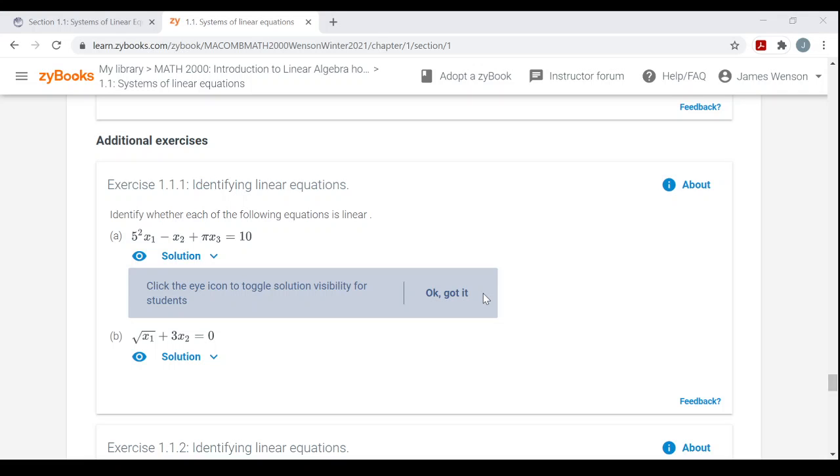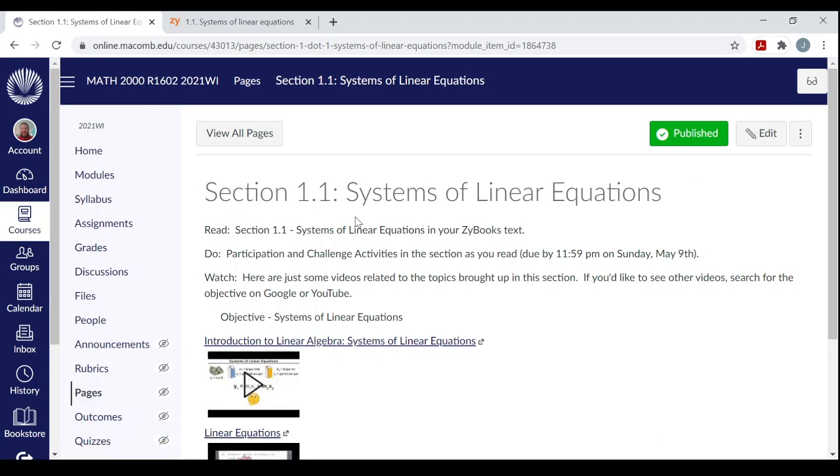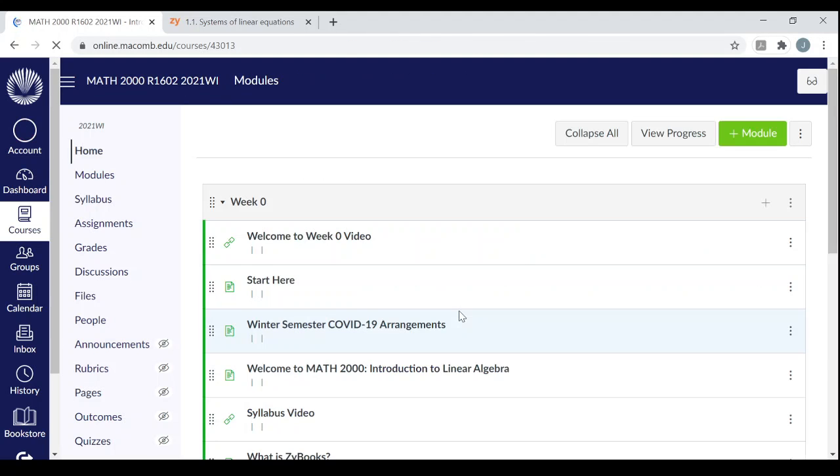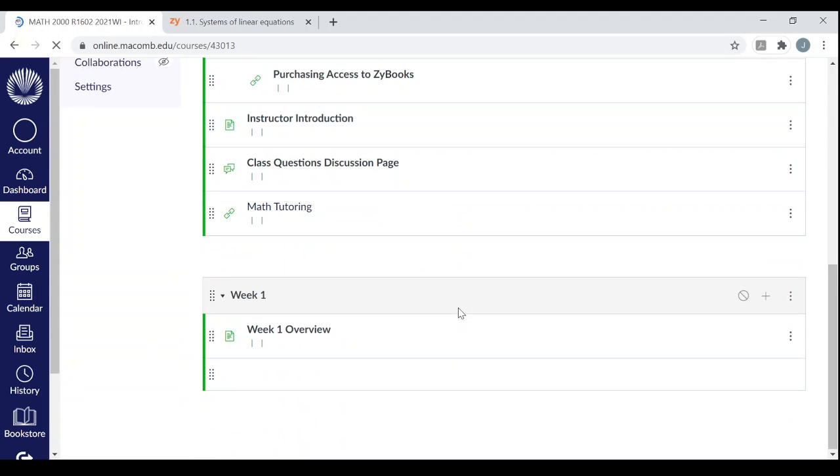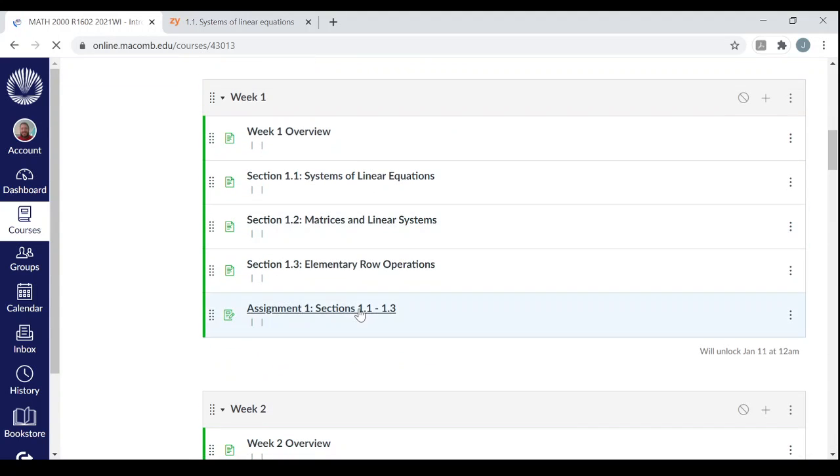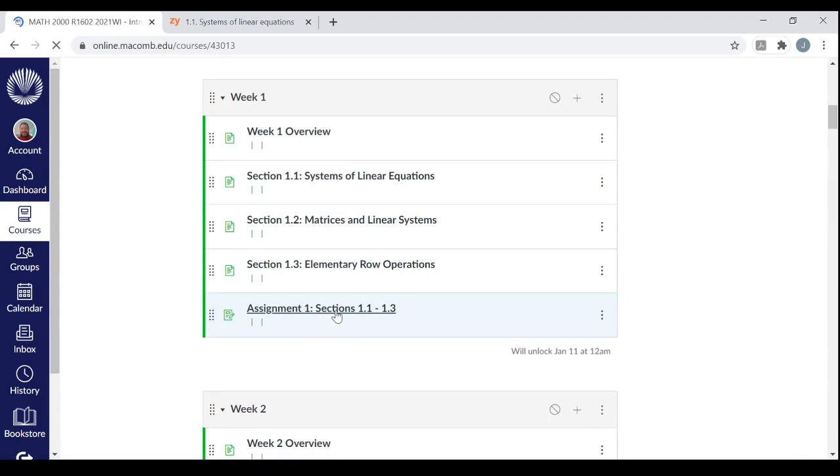All right, back in your Canvas page, you will see in each week an assignment. So here's assignment 1 on the sections I recommended from this first week.